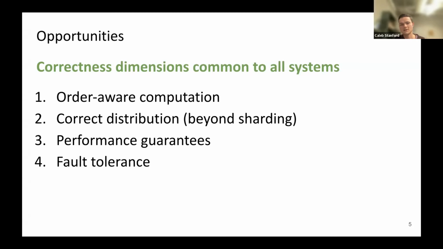providing performance guarantees. So the correctness of stream processing systems critically depends on the performance of the operators. If they're straggling or they crash, then the whole thing is just going to crash or not be correct. And finally, fault tolerance, which has seen a lot of work, but there's been less attention to the other three aspects here. And this is really an open call for people to work on this space. I'd love to talk about what you think are the barriers to correctness in stream processing, and if you have any other ideas for what formal work in this space should tackle.